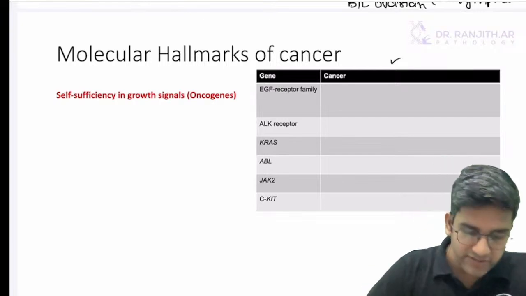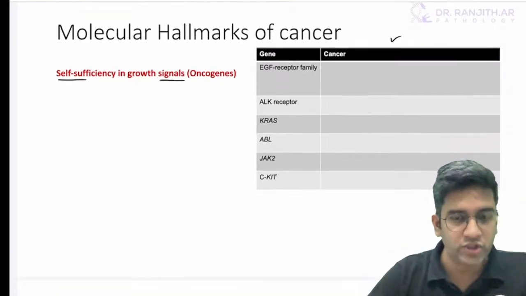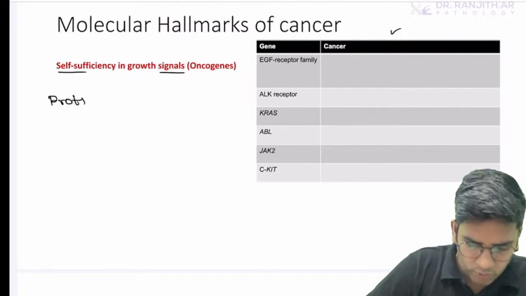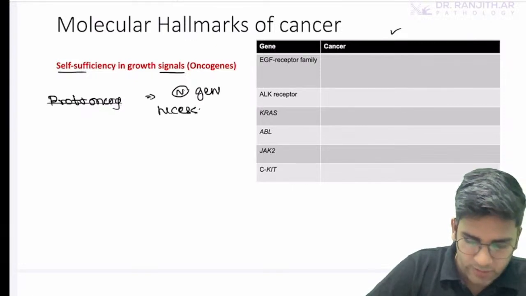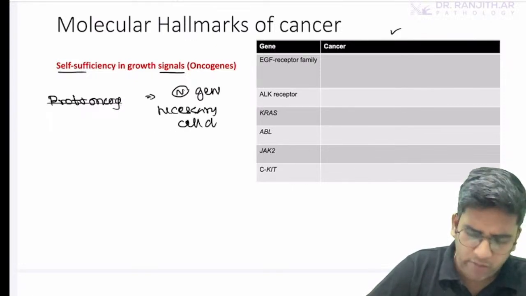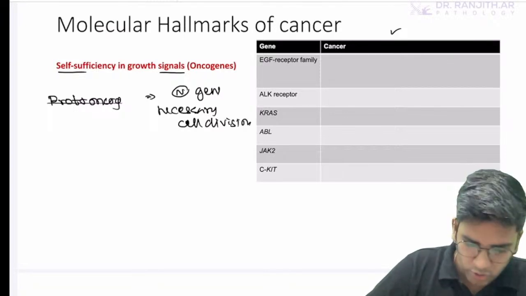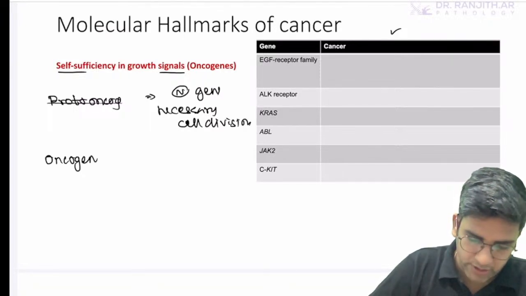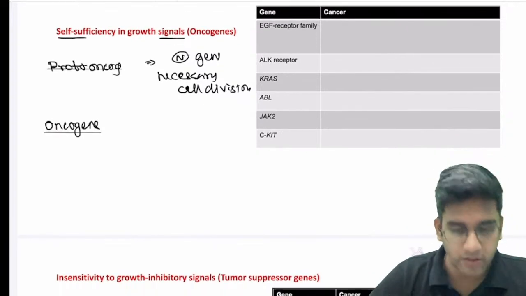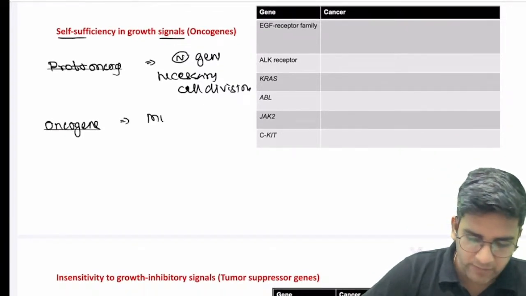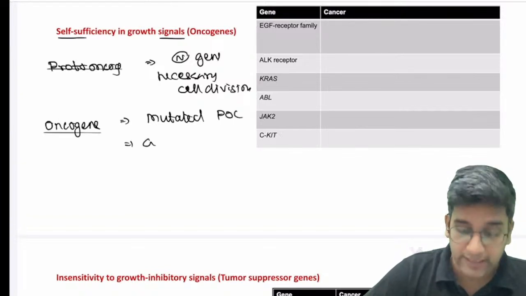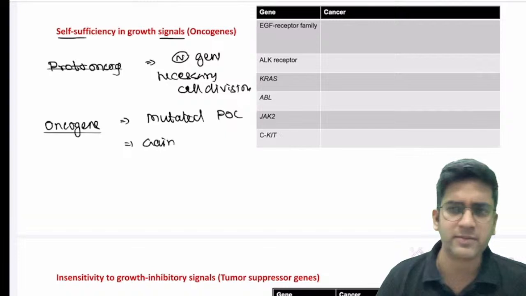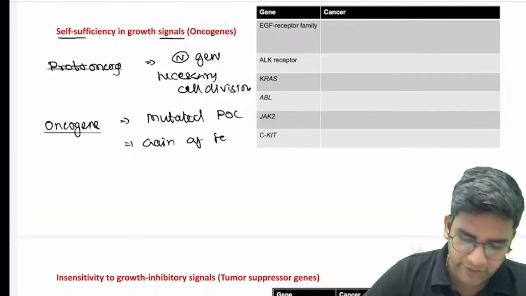Good evening, Meher. So self-sufficiency of growth signals, that's your oncogenes. Here the first is proto-oncogenes. Write what a proto-oncogene means. They are normal genes necessary for cell division or cell growth. They're normal genes, not a problem at all. So an oncogene is a mutated proto-oncogene. Gain of function, loss of function. An oncogene is nothing but a mutated proto-oncogene, and it's undoubtedly a gain of function mutation. I'll discuss later, Samantha, just let me know. Okay, it's a gain of function mutation.